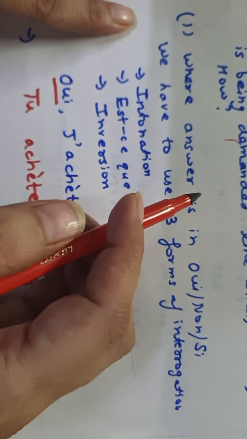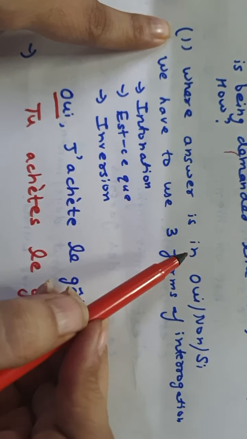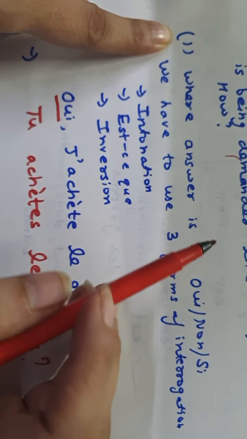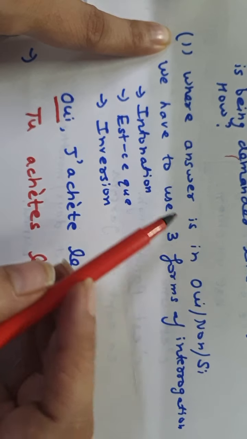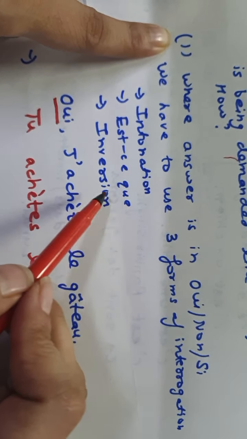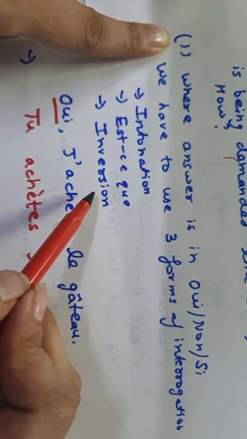When we talk about trouver les questions, sometimes your sentence has an answer in oui, non or si. In that case, we don't have to use any other interrogative adverb. We just have to change the sentence using three forms of interrogation. Any of the three forms we can use. First is the intonation, second is est-ce, and third is inversion.